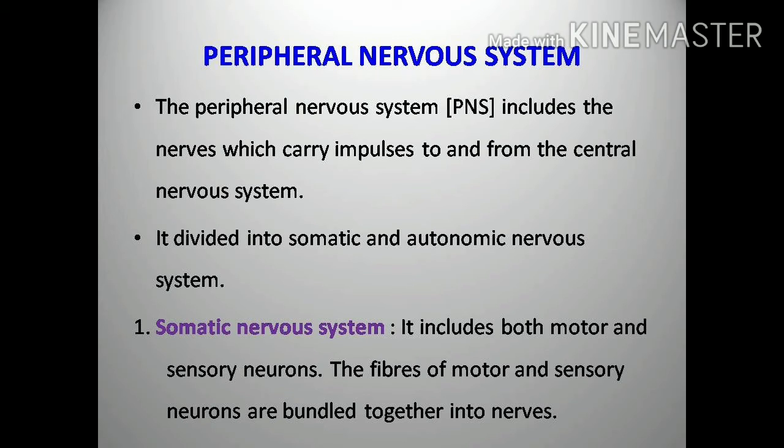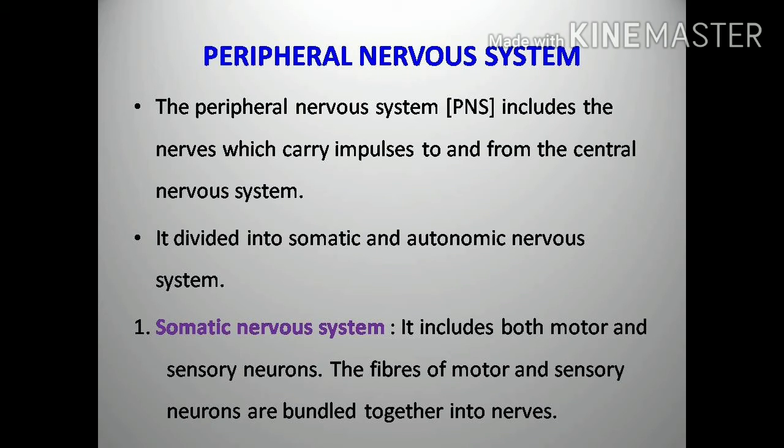First, we will focus on the somatic nervous system. It includes both motor neurons and sensory neurons. The fibers of motor and sensory neurons are bundled together into nerves.